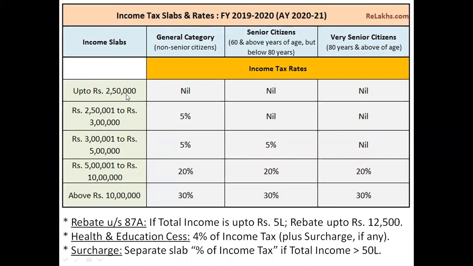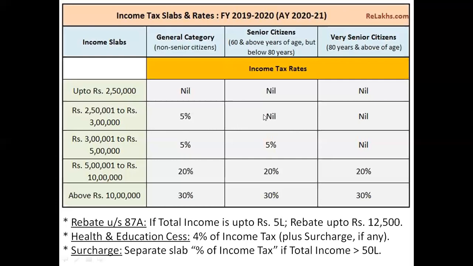As a result of which, what is my basic exemption limit? 2,50,000. So if the question comes, what is the basic exemption limit? Answer is the income limit which is not chargeable to tax. Fine. In India, as of now, for assessment year 2021, it is 2,50,000 rupees. Now the question is specific. What is the basic exemption limit for senior citizen? Fine. Now where is senior citizen? The second category over here. Now let's check. Nil. So the taxes are being commenced at the income limit of 3 lakh 1. So I can say up to 3 lakh rupees, senior citizen is not supposed to pay any kind of tax.